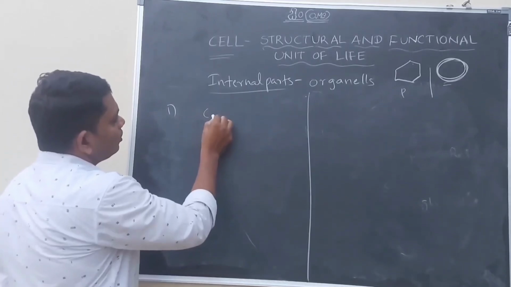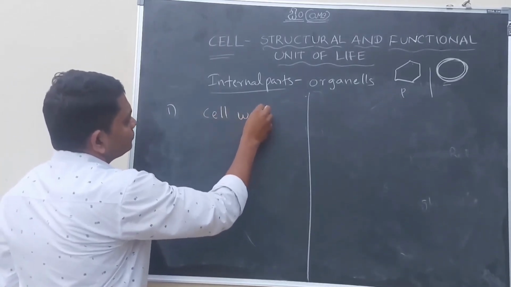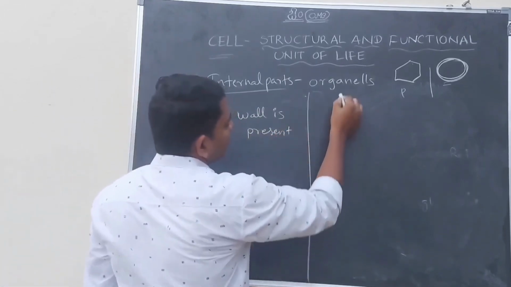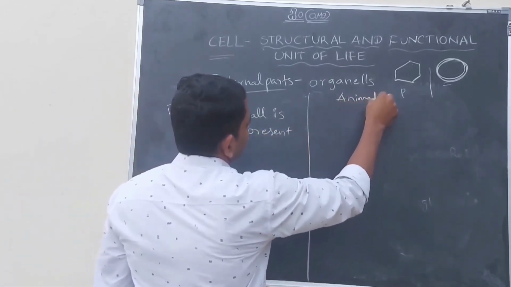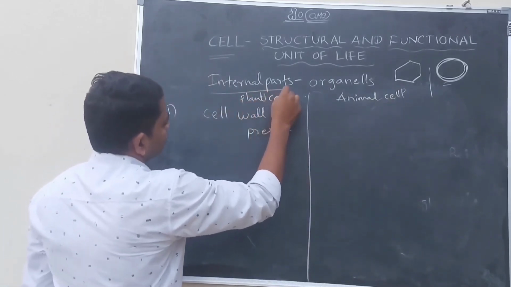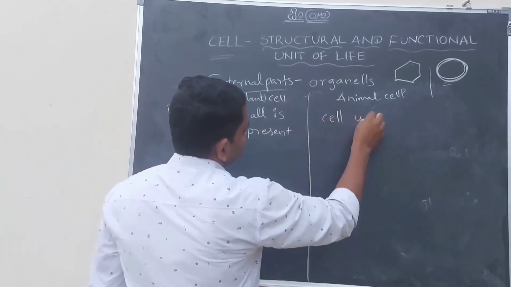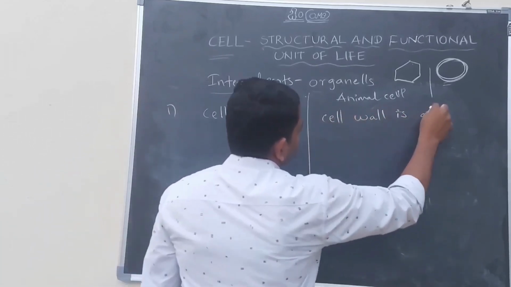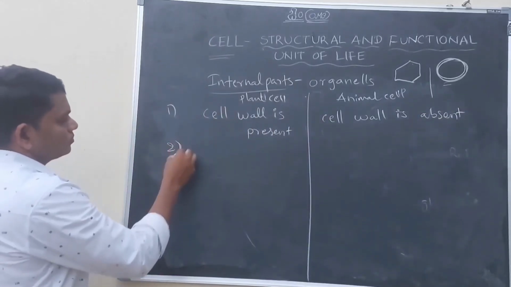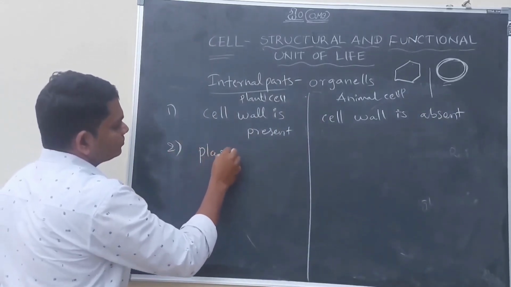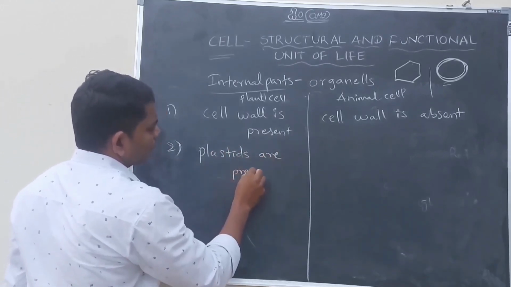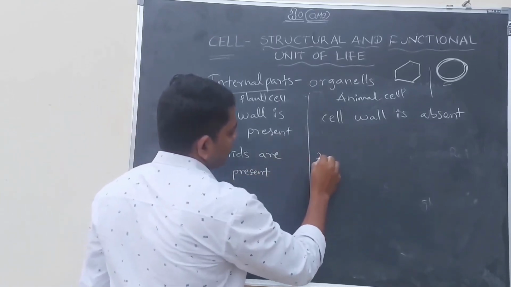Plant cells have a cell wall. Cell wall is present. Here in the animal cell, cell wall is absent. Second point, plastids are present in the plant cell and plastids are absent in the animal cell.